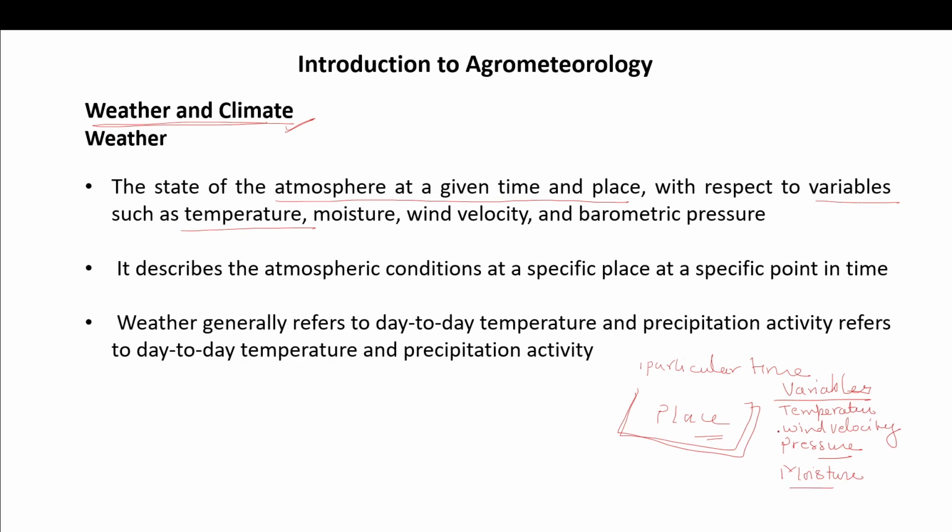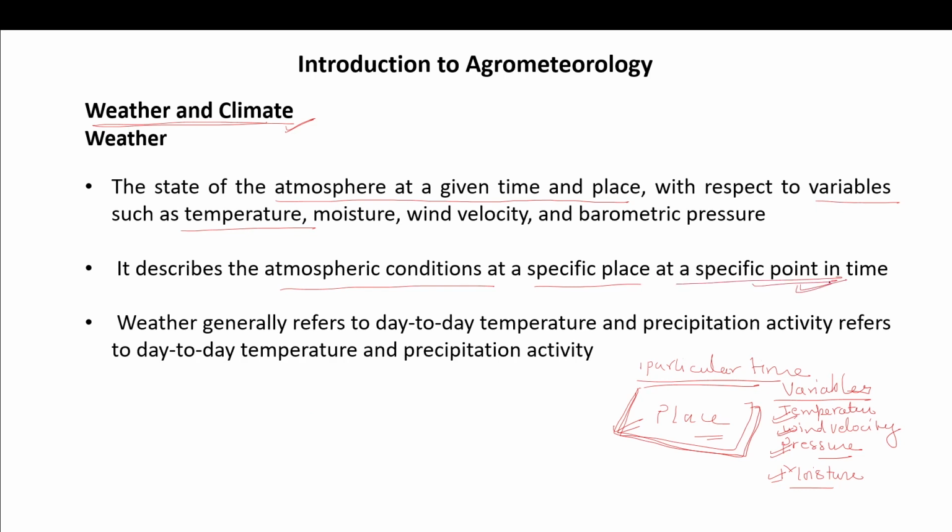So these variables, when noted down in a small place at one particular time, define the weather of that particular place. It describes the atmospheric condition at a specific place at a specific point of time.